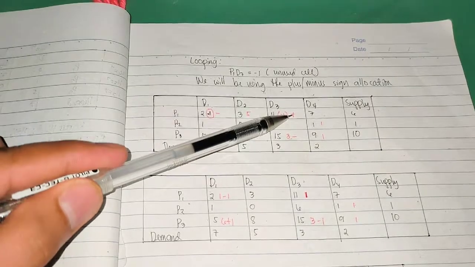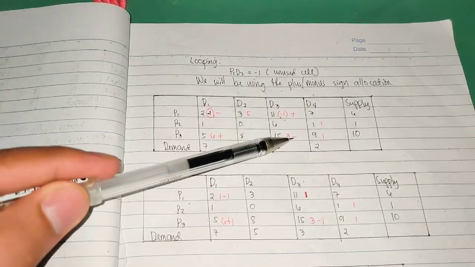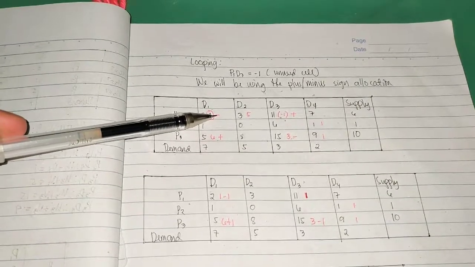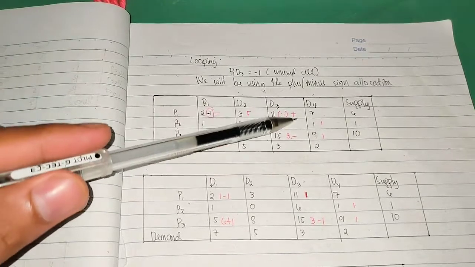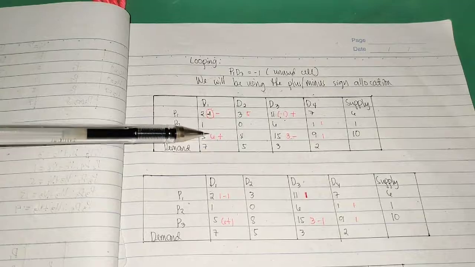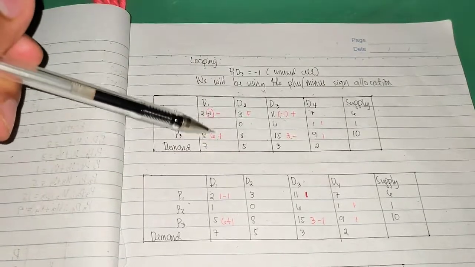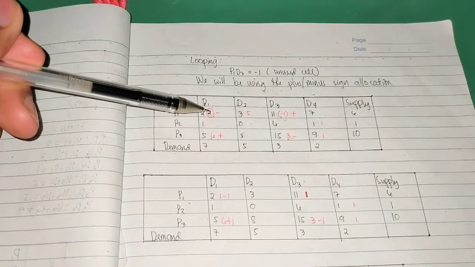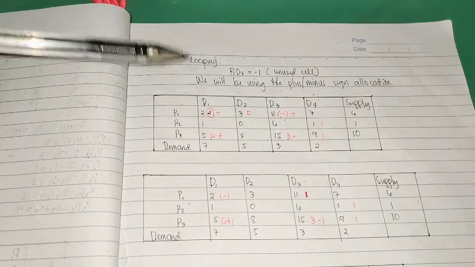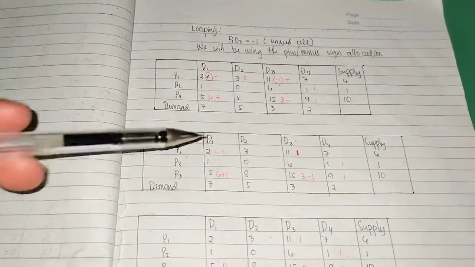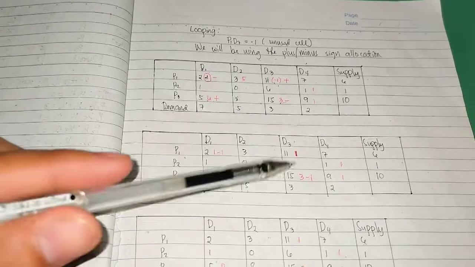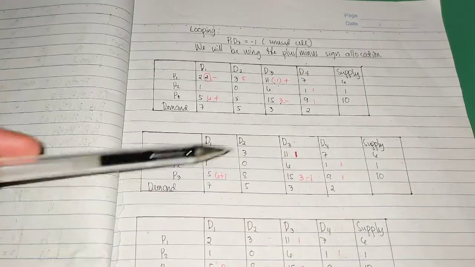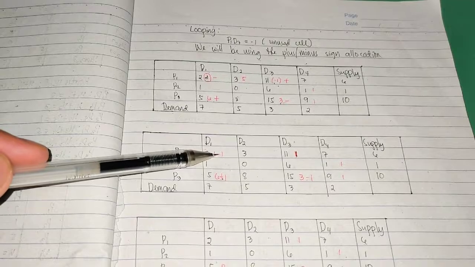Since nag-increase tayo dito, mag-decrease tayo dito. Since nag-decrease tayo dito, mag-increase tayo dito. At since nag-increase tayo dito, mag-decrease tayo dito. Among sa mga value dito, alin ang pinaka-maliit sa 1, 6, at 3? Since ang pinaka-maliit natin is 1, ito yung ating i-increase sa ating value sa next table. Mag-increase tayo ng 1 dito, mag-decrease ng 1 dito, mag-increase ng 1 dito, at mag-decrease ng 1 dito.